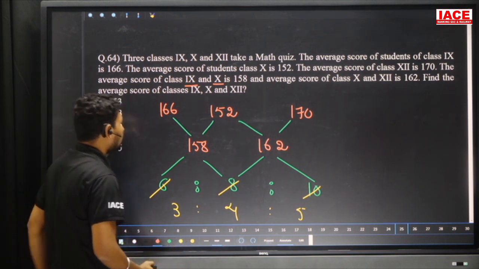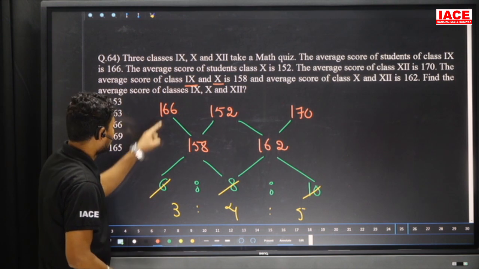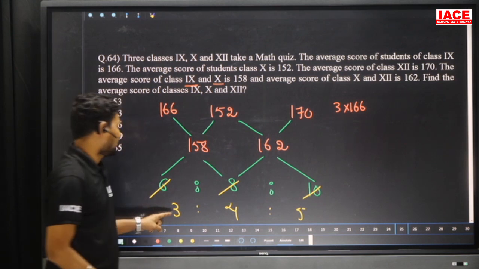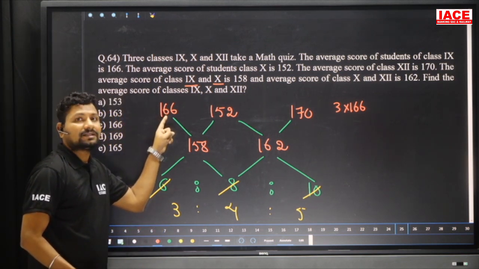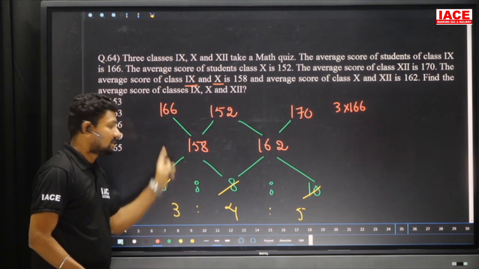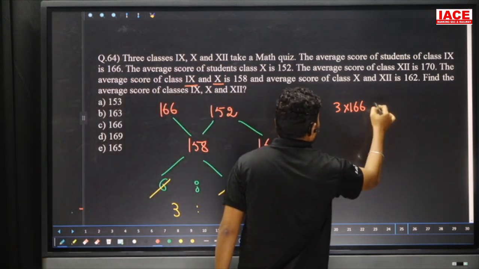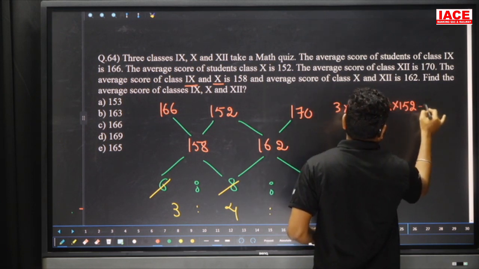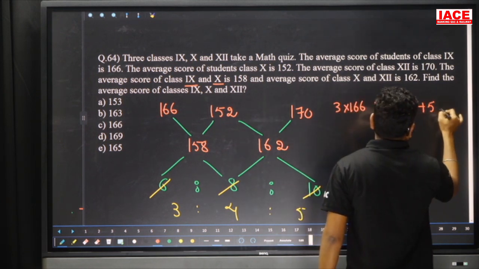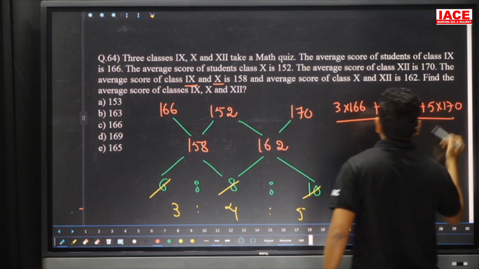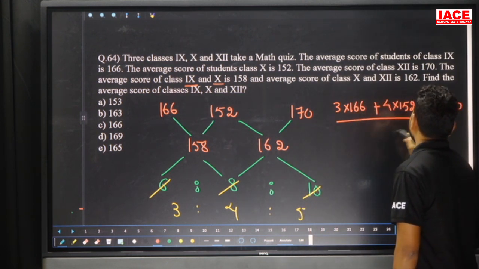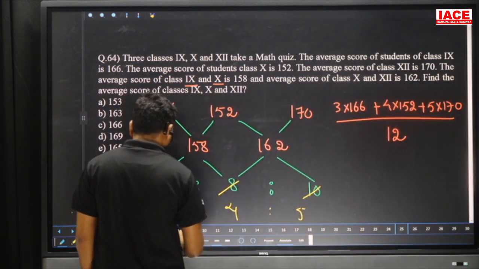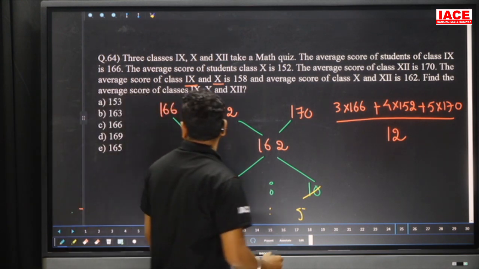This is how we are going to cancel the values. Here 3 into 166. The class contains 3 members, and their average score is 166, so the total score for the first class is 166 into 3. And next 4 into 152, plus 5 into 170, by the total: we should add all the values, 3 plus 4 is 7, 7 plus 5 is 12.